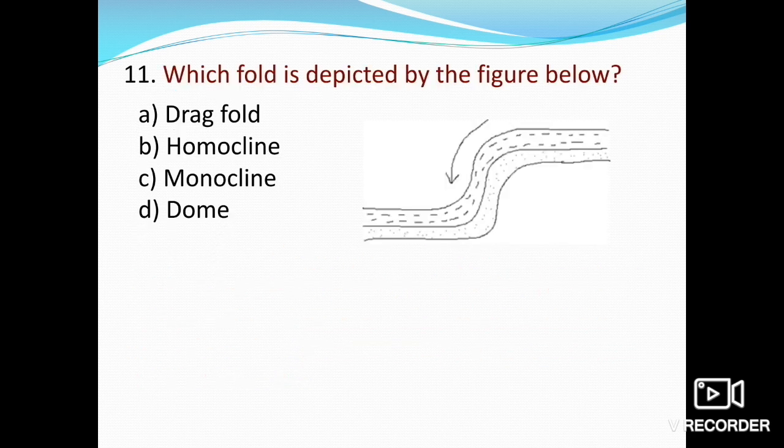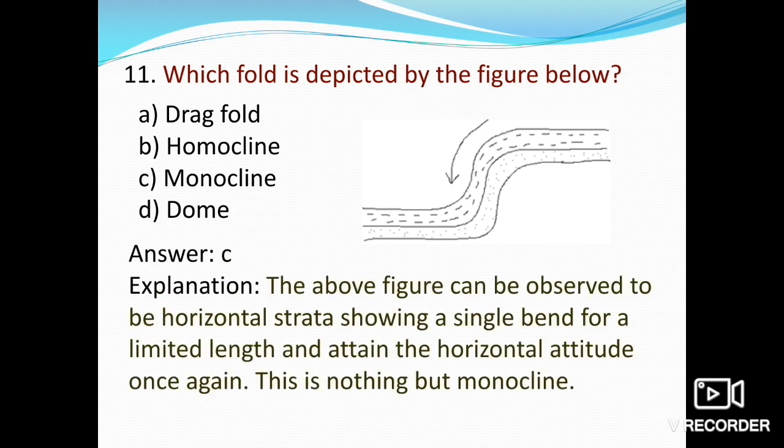The 11th one asks which fold is depicted by the figure below: drag fold, homocline, monocline or the dome. We have discussed that this is the monocline fold. The figure shows horizontal strata with a single bend for a limited length, which then attain the horizontal attitude once again.